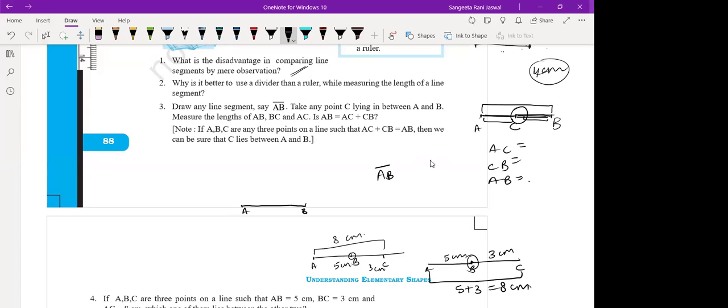Is AB equal to AC plus CB? Will that be equal? Please do it in your notebooks. Make any line segment AB of whatever measurement you want. Measure it, then measure the length of AC and CB and check whether it is equal to AB.